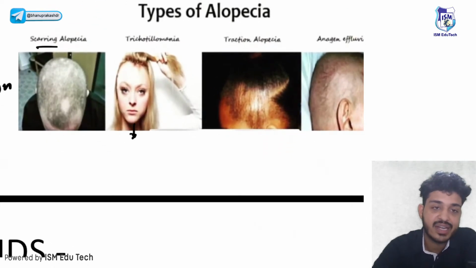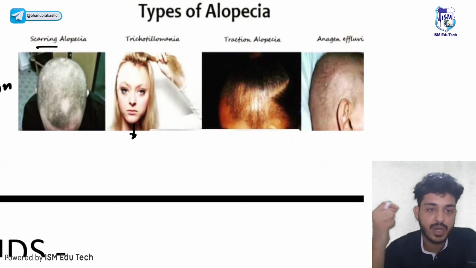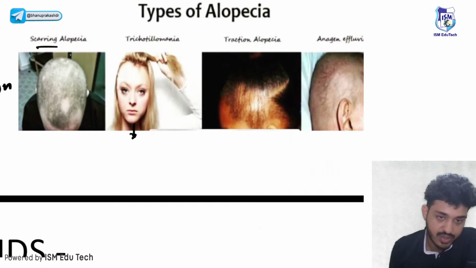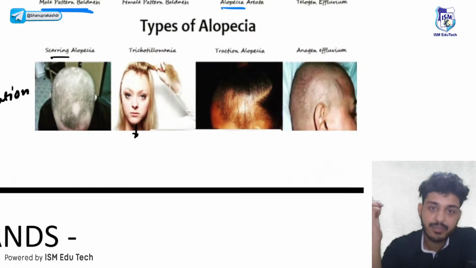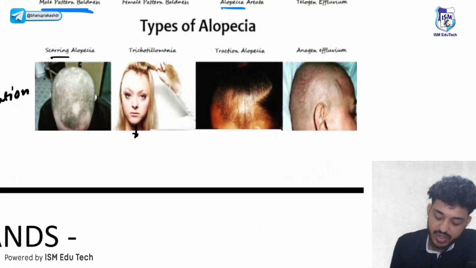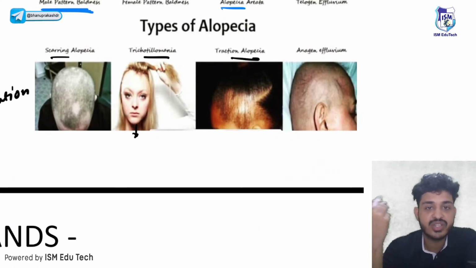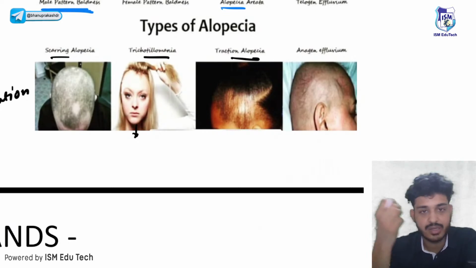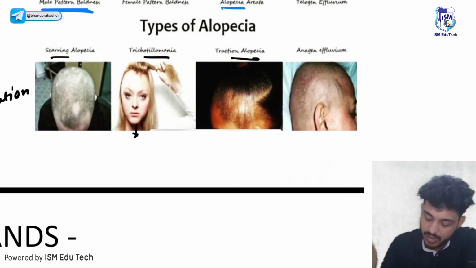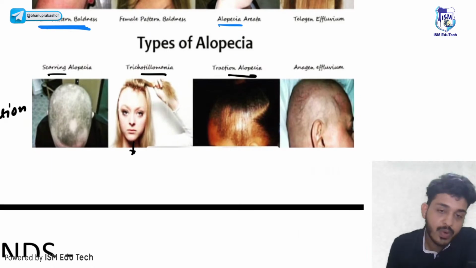Next thing is your trichotillomania. Trichotillomania is a psychiatric condition in which the patient will try to pluck out her own hairs. Patient will pull out hair one by one by themselves. That is your trichotillomania, a psychiatric condition. Next thing is your traction alopecia. Traction alopecia is due to regular traction, due to repeated pulling of hair.